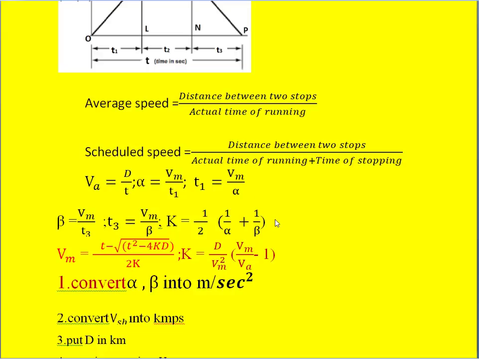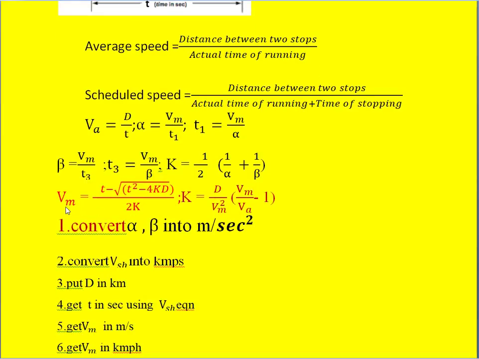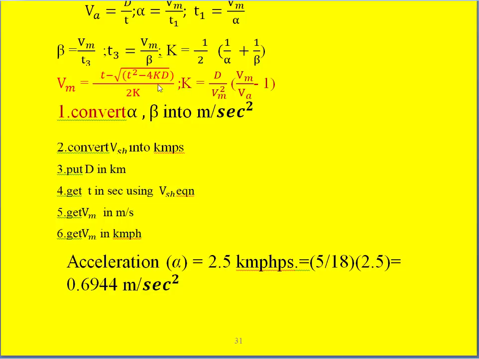So using all these values, we have to calculate Vm, the maximum speed. For this we use the formula t minus root of t square minus 4 kd divided by 2k. There is another equation, that is k is equal to d by Vm square into (Vm by Va minus 1). Here we follow this equation because that is easier to solve this problem.